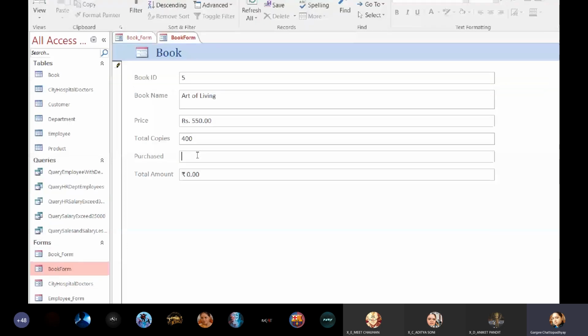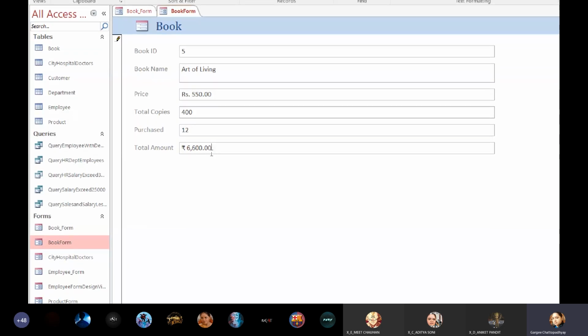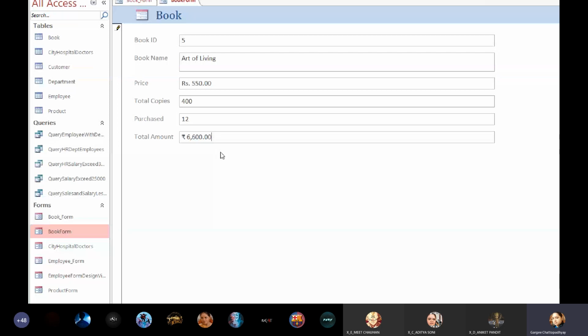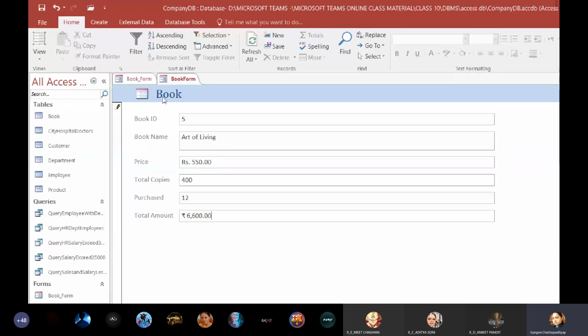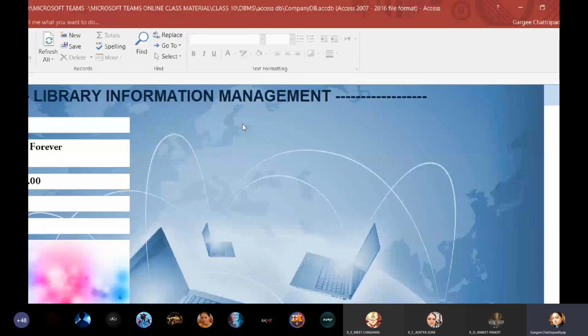Suppose somebody purchases 12 copies, press enter and you can easily find the total amount being updated over here. You don't need to save the data, because data gets auto saved into the table, right? Now what you can do is make some changes to this book form. Make it look like this. How can you make it look like this?